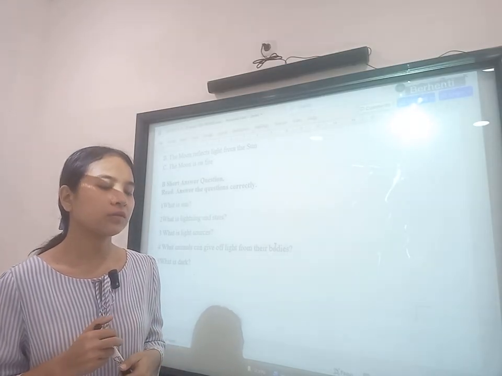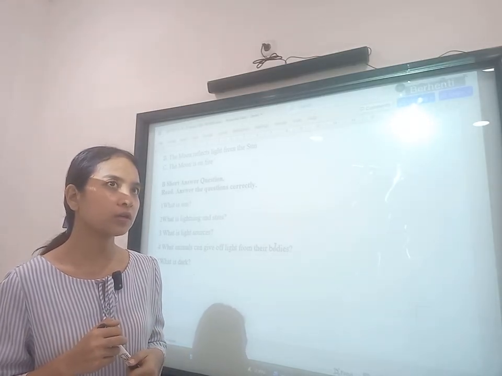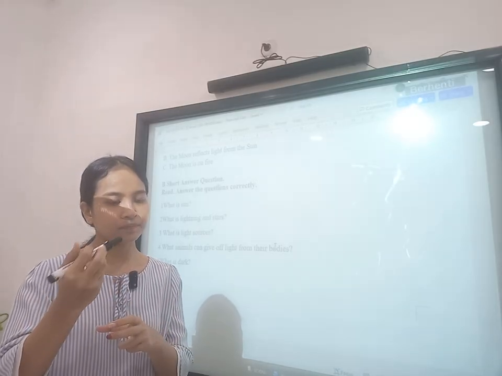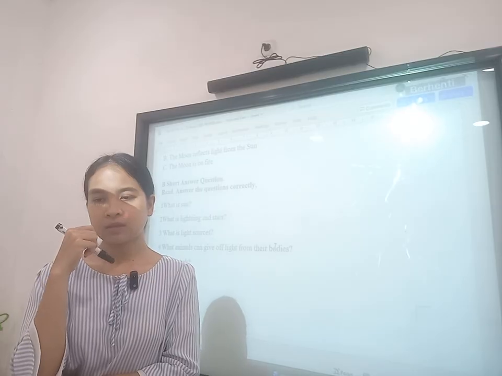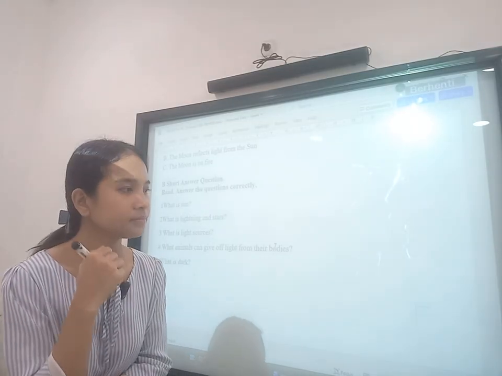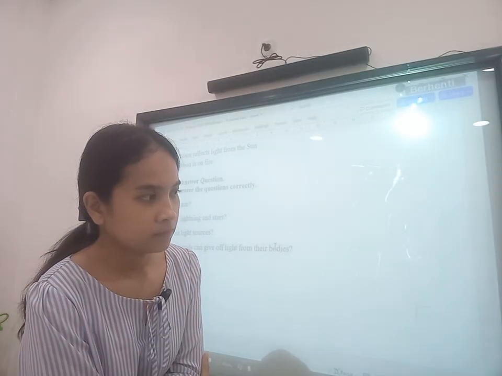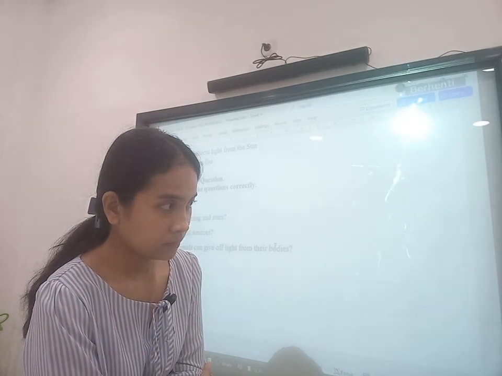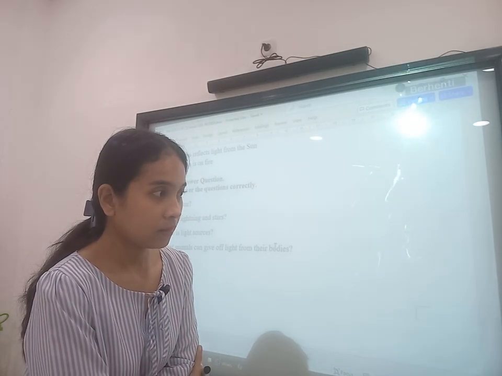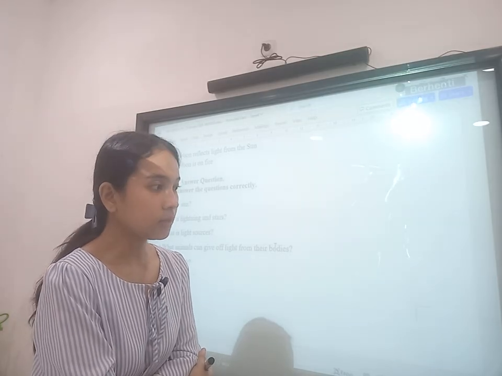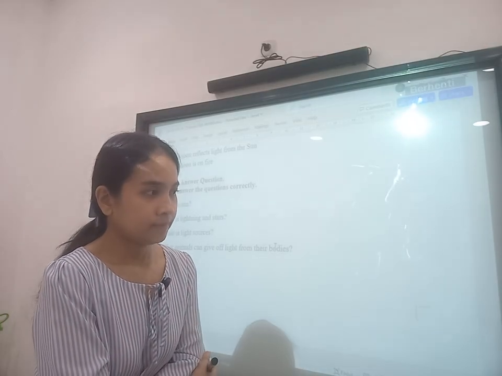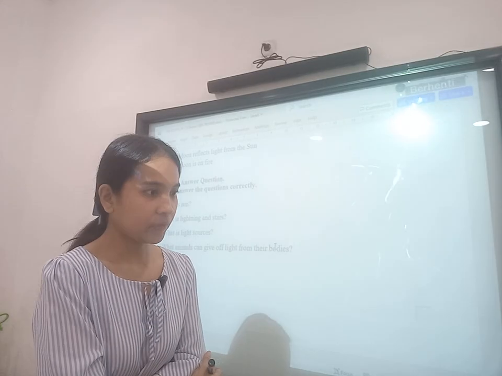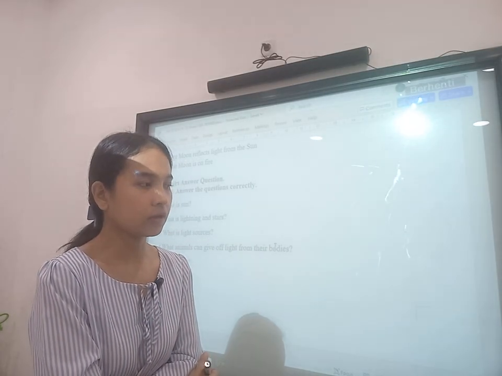To do the project, the students need to test how things are classified as transparent and how things are classified as translucent. Is it like that? Yes. So the students will put the flashlight in front of the things.